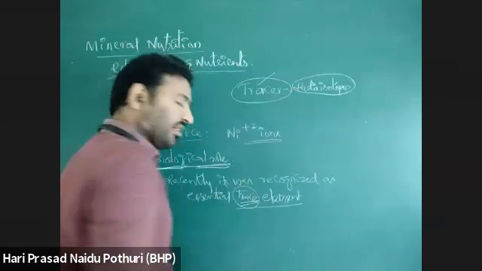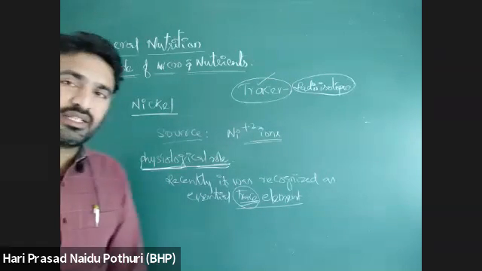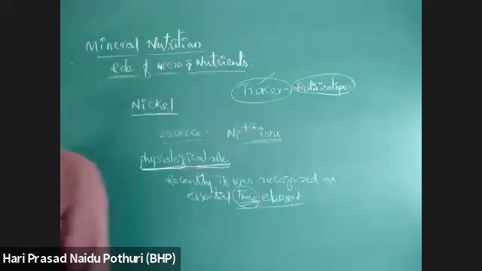Trace elements are nutrients or minerals which are required by the plant in less concentration, that is, less than 10 millimolar concentration. If less than 10 millimolar concentration is required, then it is called a micronutrient or trace element. Another one is macronutrient or principal element. So trace elements and tracer elements are different. Just note that difference.